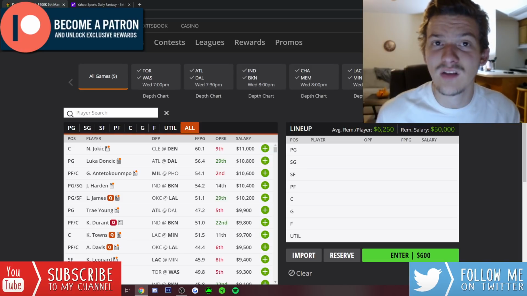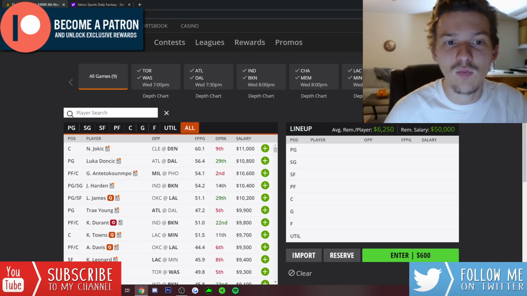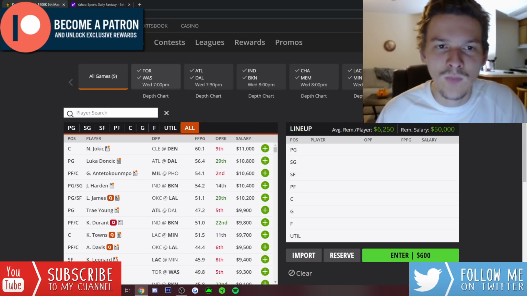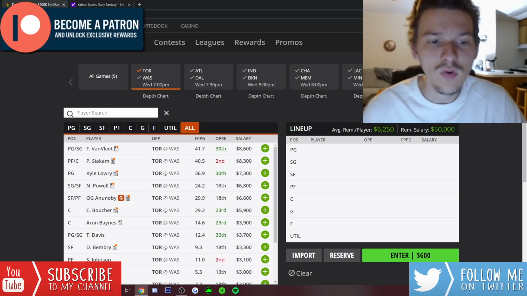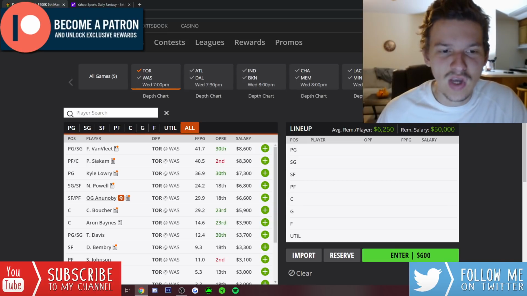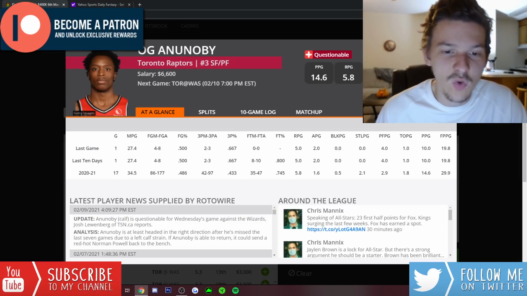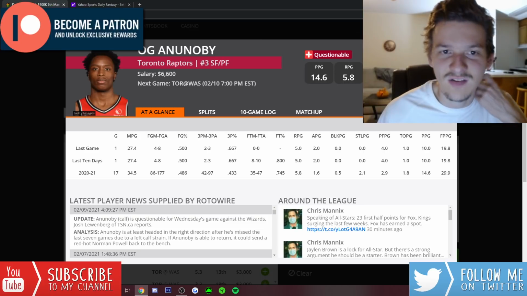But yeah, let's go ahead and take a look at Wednesday's 9-game slate. We'll start off with the Raptors and Wizards game. And on the Raptors side today, really the only injury we need to talk about here is OG Anunoby. He's been out for a while. He's questionable for Wednesday's game, so he does have a chance to return here.